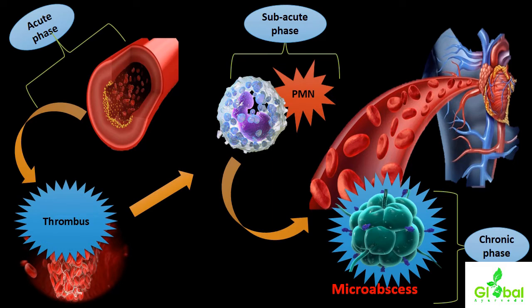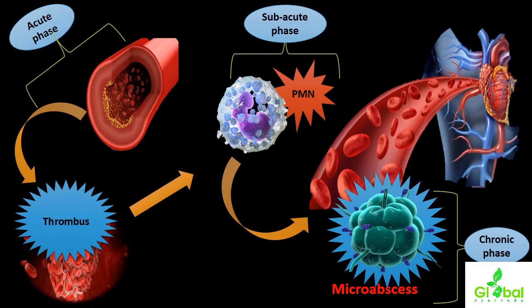What will be happening in the subacute phase? Within the acute phase, the characteristic thrombus forms within the affected vessel, and in the next level, the subacute phase, the polymorphonuclear leukocytes, the PMN leukocytes, will be predominant. Within that subacute phase, the majority of the cells will be polymorphonuclear leukocytes only.